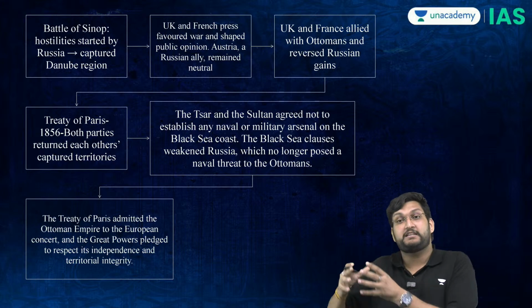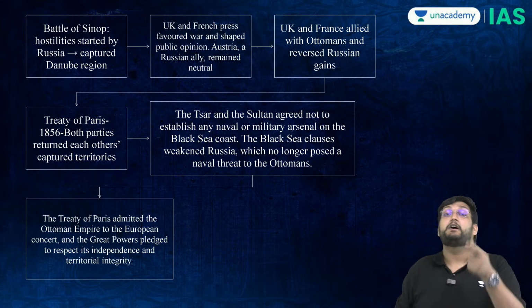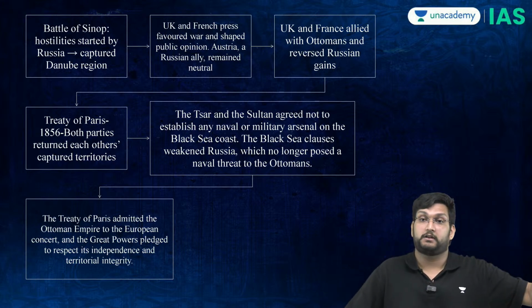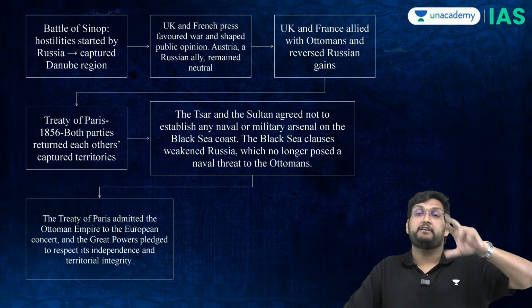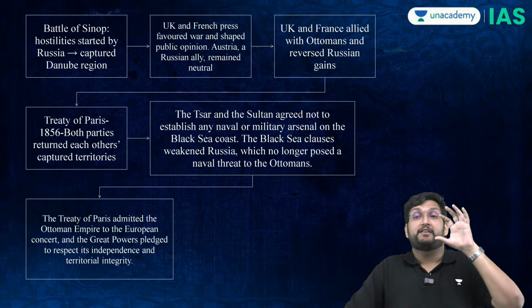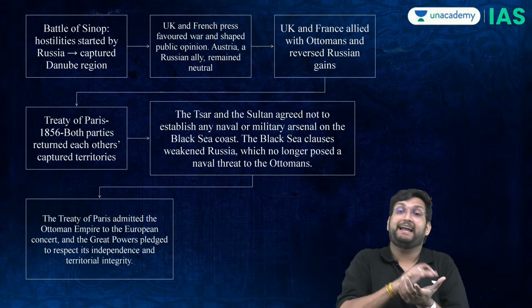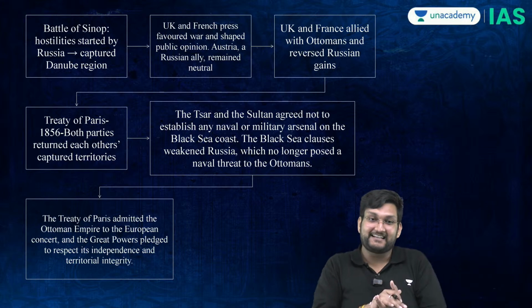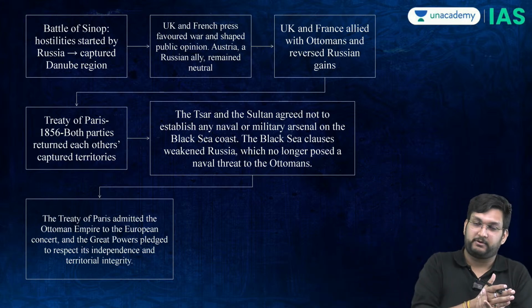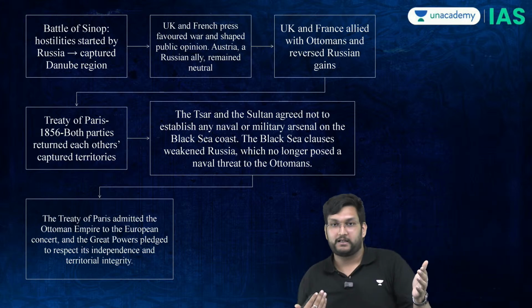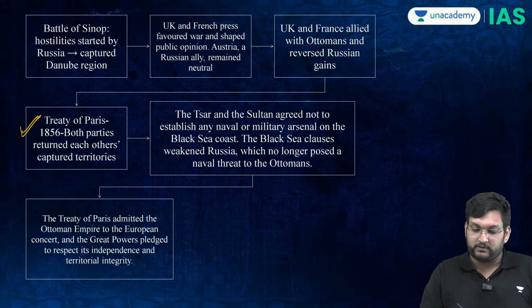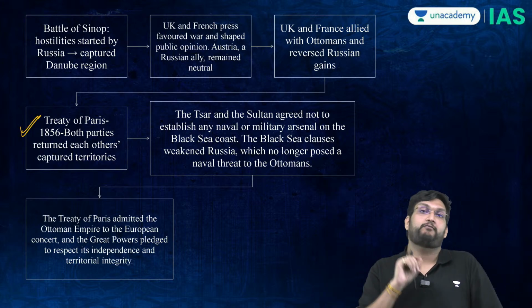But the British and the French media and nationals wanted Britain and France to get involved. And once they get involved, the Ottomans will be supported by the British and the French. As soon as Britain and France come into the picture, the Russians will retreat, and what will be signed is the Treaty of Paris.